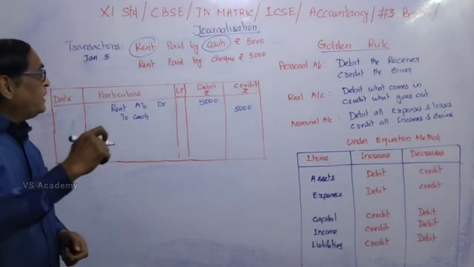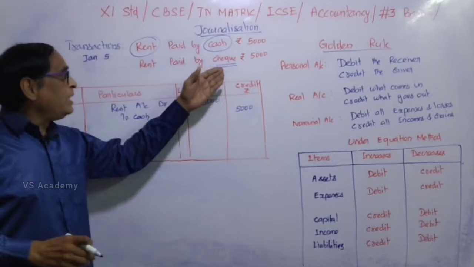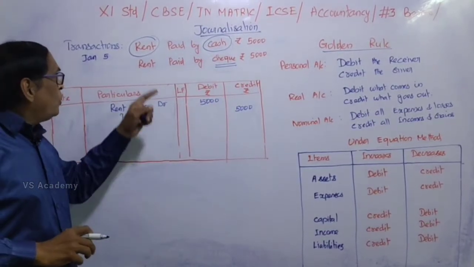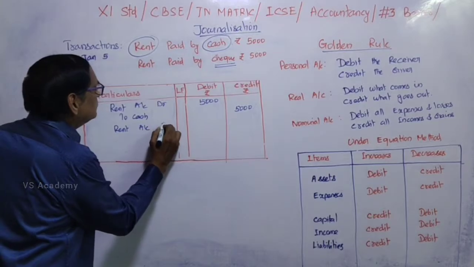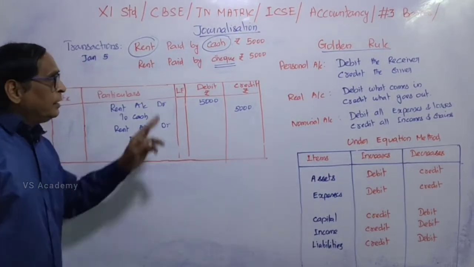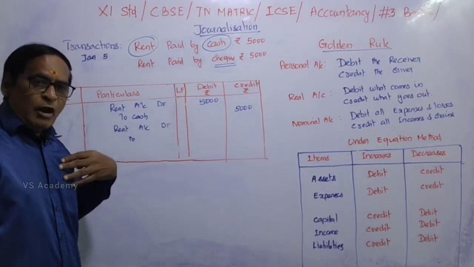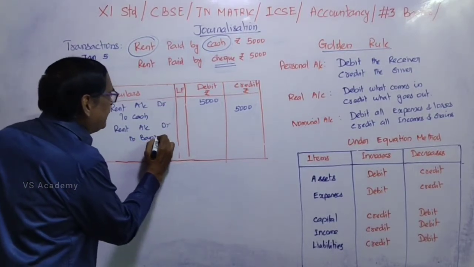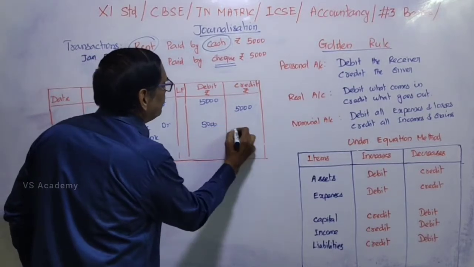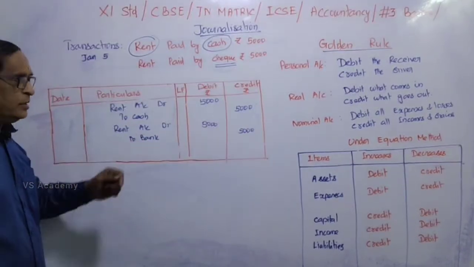For example, if it is paid by check, what will be the entry? So the bank balance will be reduced. So rent, the same rent account debit to bank. Here credit the giver, bank is the giver, he is giving on behalf of us. So rent account debit to bank, credit the giver, 5,000 rupees. Being rent paid by bank, I mean check.